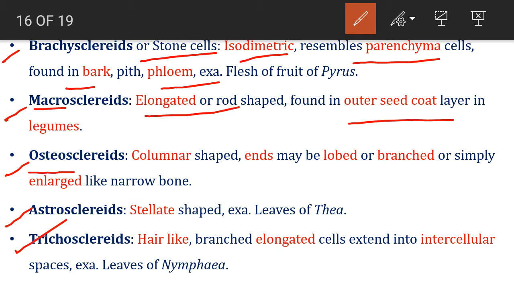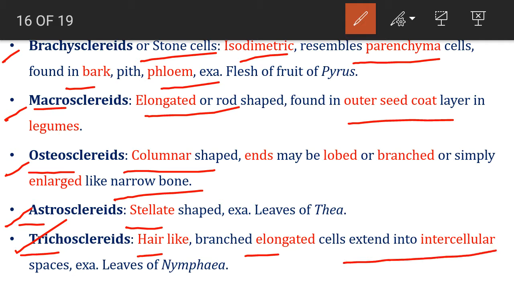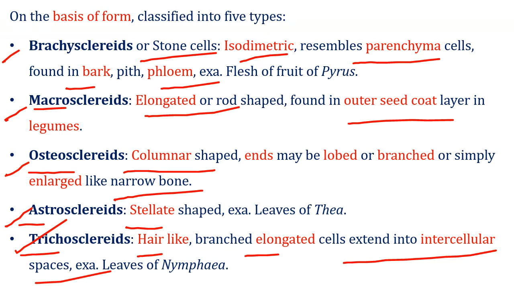Osteosclereids are columnar and appear like a narrow bone. Astro means a stellate shape, that is star shaped. Tricho means trichome, that is hair like, so they are also elongated and extend into intercellular spaces. So these are the types of sclereids on the basis of form.